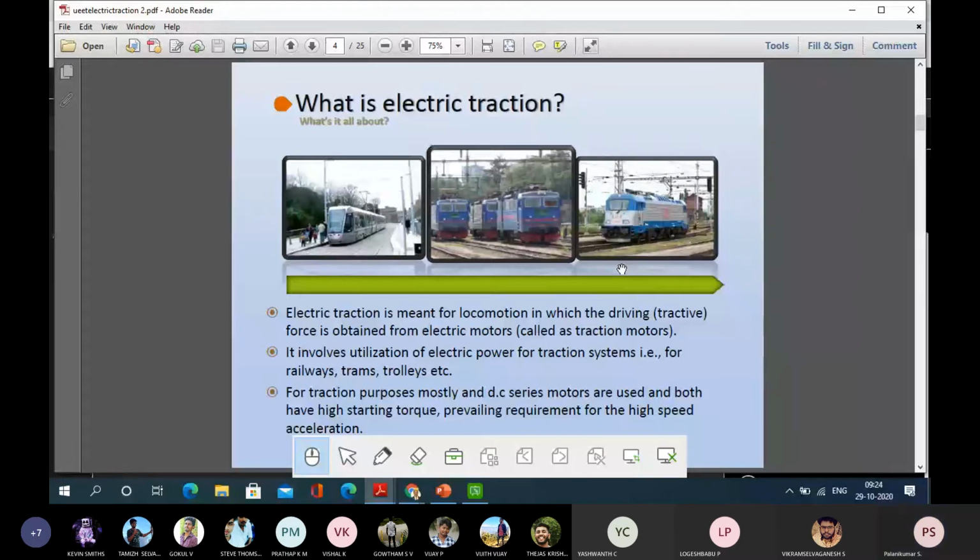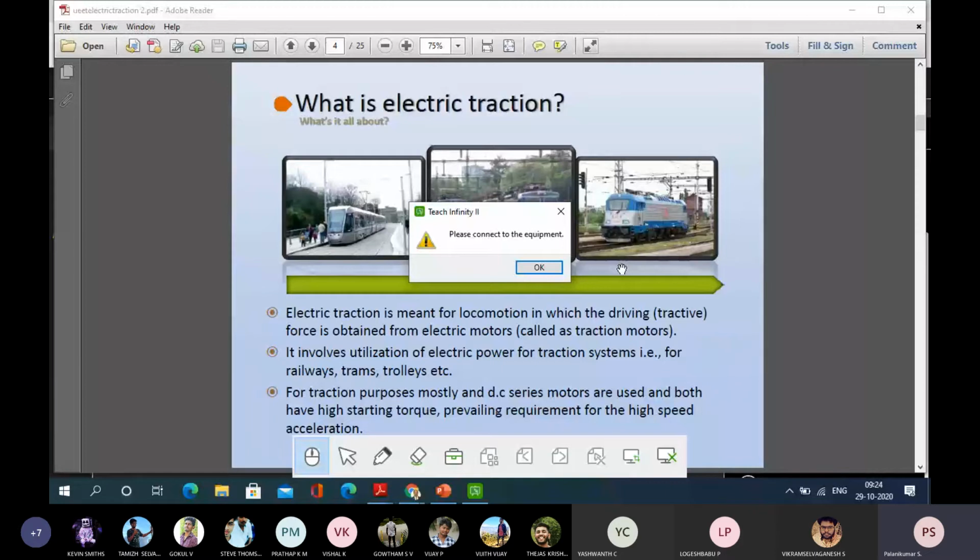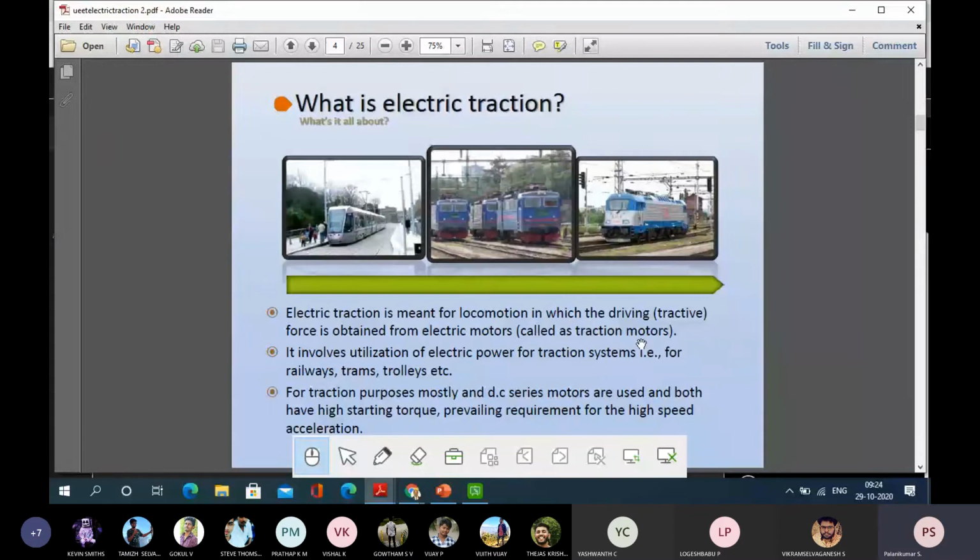As far as electric traction is concerned, whatever the propulsion force, the tractive force, earlier it was created by the steam engine, then later by the diesel engine. If the same is obtained from an electric motor, that is called electric traction. So if the locomotive force, the tractive force, is created from electric motors, that will be called electric traction. It involves utilization of electric power for railways, trams and trolleys.